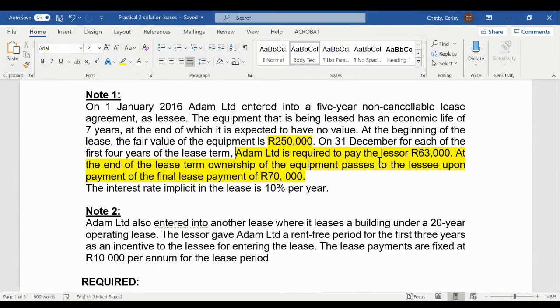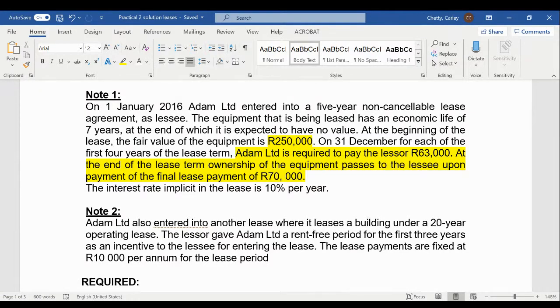Therefore, we are not going to use the lease period of 5 years to calculate the depreciation. We need to use 7 years. The lessee is going to have the use of the asset for the rest of the asset's life. Therefore, it makes sense to depreciate the asset over 7 years instead of 5.